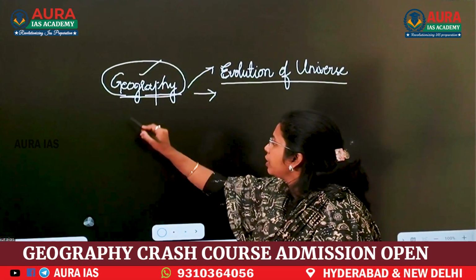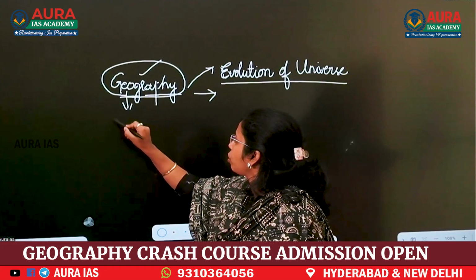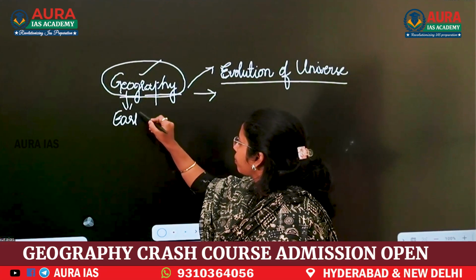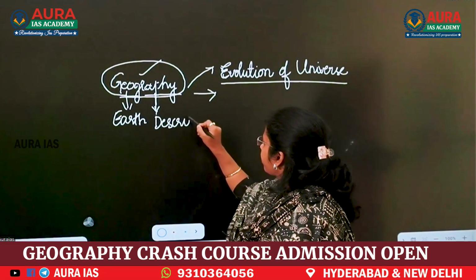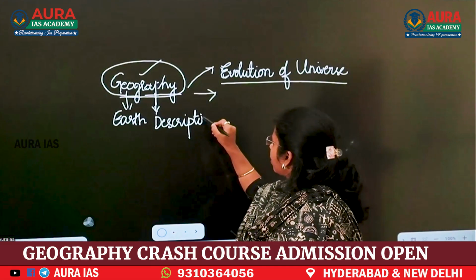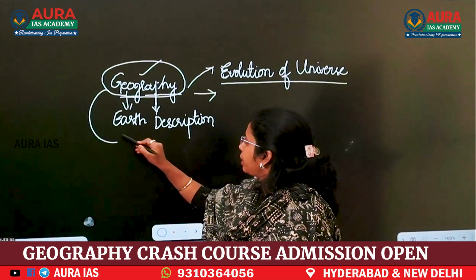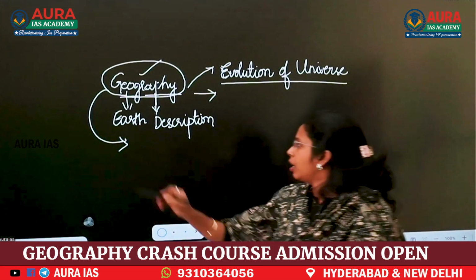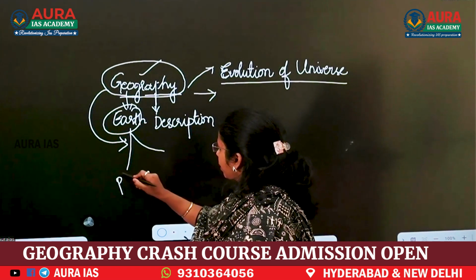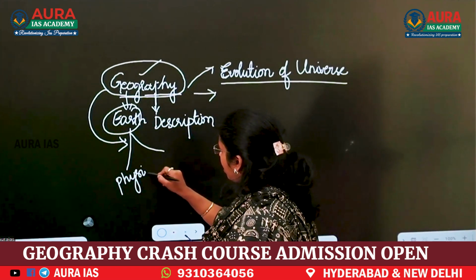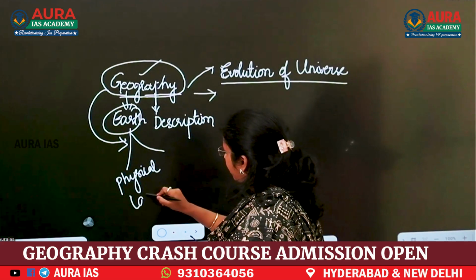What is geography? When you talk about geography, geo means earth. Graphy means description. Geography means description of Earth. Earth consists of physical landforms, yes?